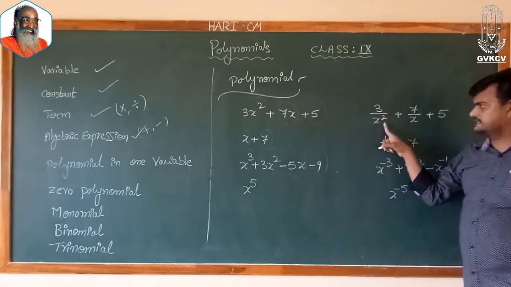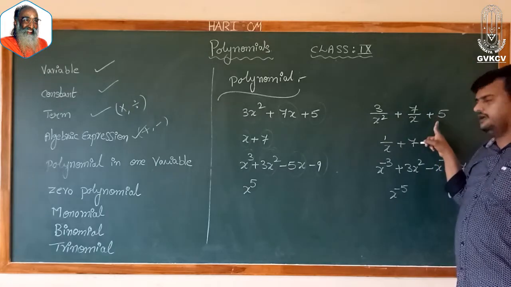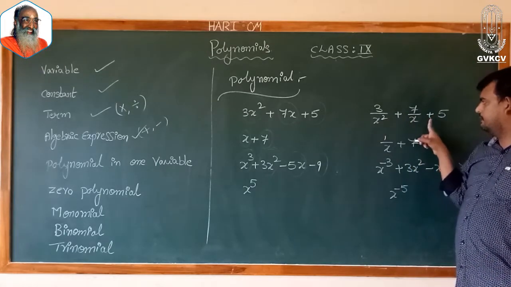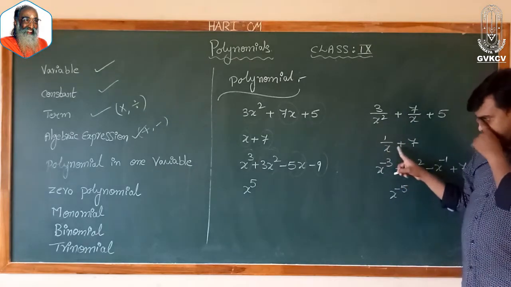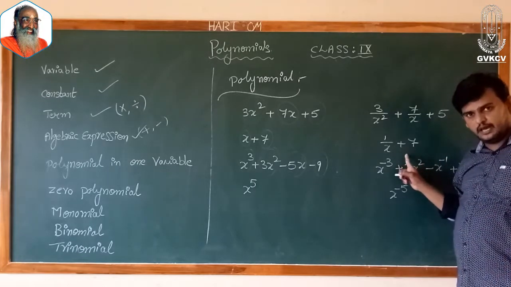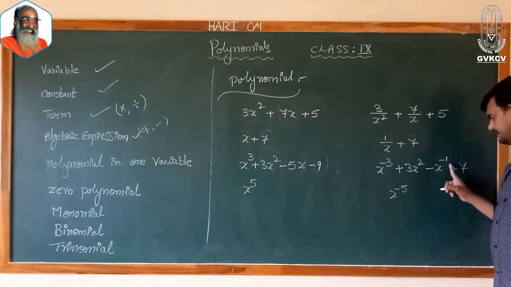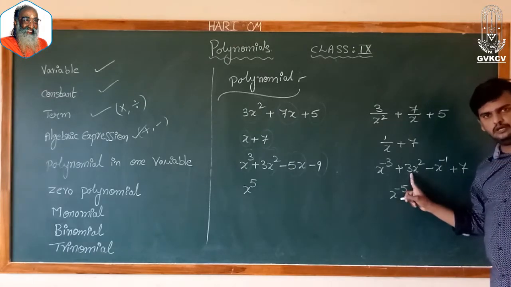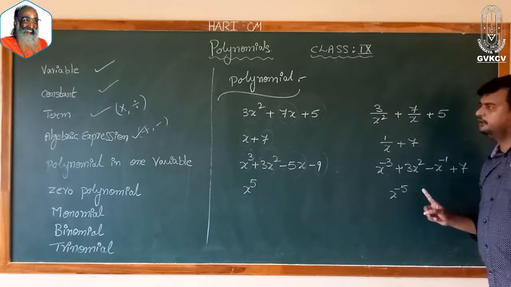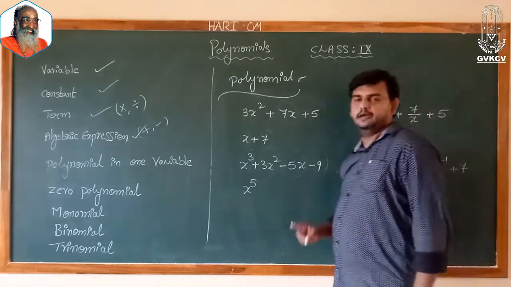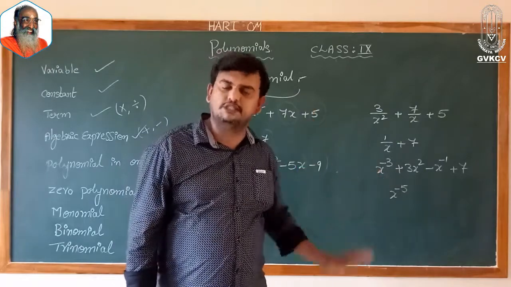By using addition and subtraction, we are going to combine. So here also 3 by x square is a term, 7 by x is also a term, 5 is also a term. All these we are combining with plus, so that we can call it an algebraic expression. 1 by x plus 7 is also an algebraic expression. x to the power of minus 3 plus 3 into x square minus x to the power of minus 1 plus 7 is also an algebraic expression. And here x to the power of minus 5 is also an expression. Undoubtedly, all these are algebraic expressions.